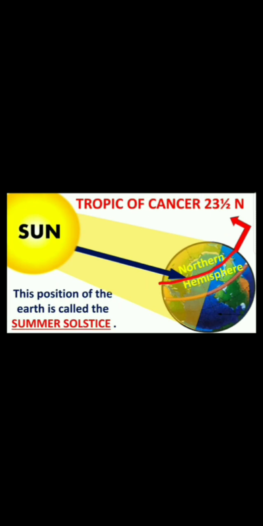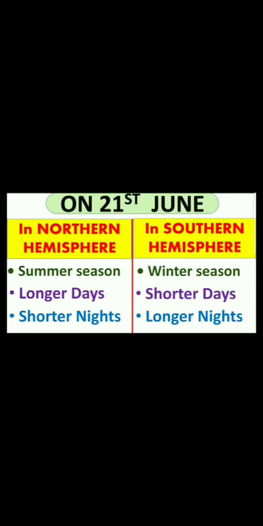Okay? Now, we have seen that on 21st June in the northern hemisphere, it is summer season with longer days and shorter nights. But on the same day, in the southern hemisphere, all the three conditions are reversed. It means it is winter season in the southern hemisphere with shorter days and longer nights.